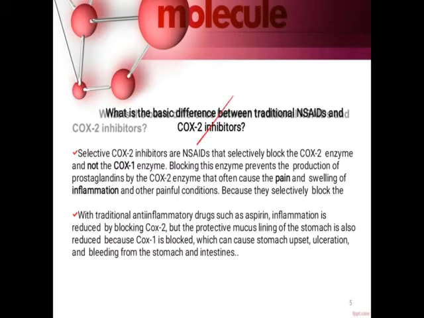So what is COX-2? So this cyclooxygenase is generally of two types which are of interest, that is COX-1 and COX-2. So a selective COX-2 inhibitor works as a non-steroidal anti-inflammatory by blocking only COX-2. It will not act on COX-1.